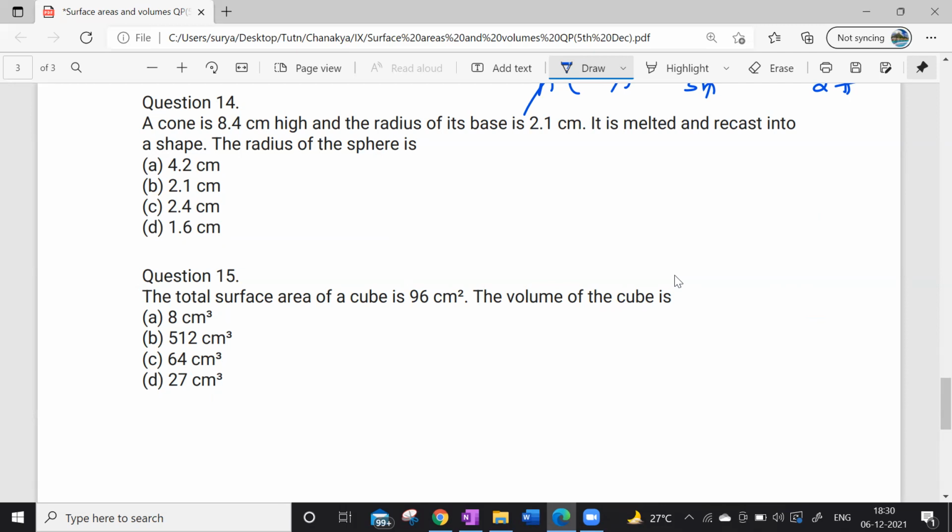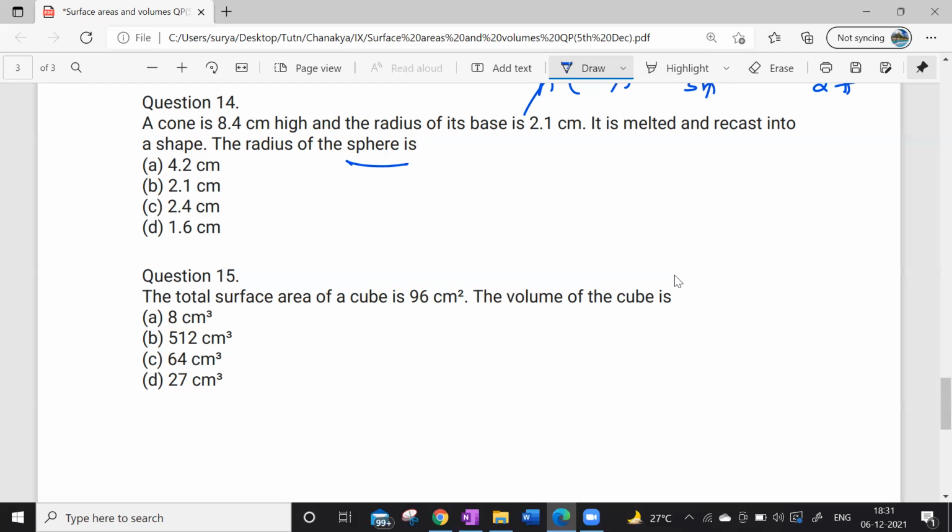Sir, you're not audible. Can you increase the volume? Now can you hear me? Yes, sir. Now I can hear you.